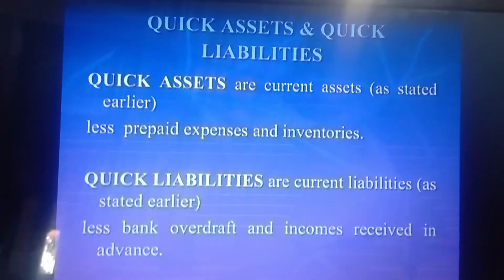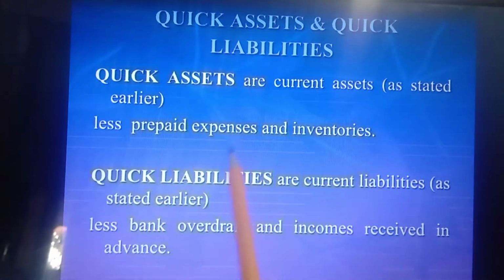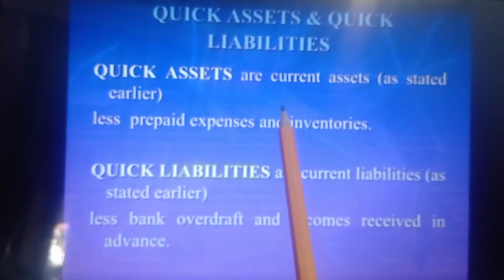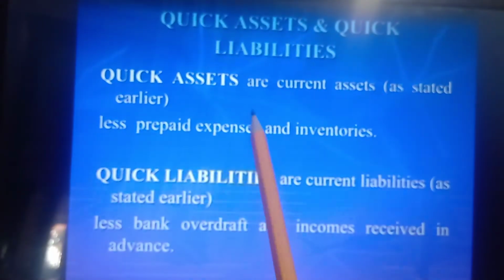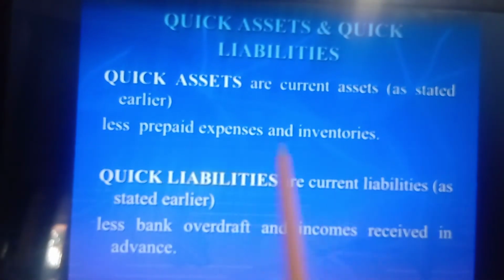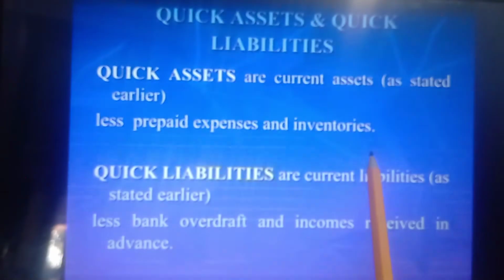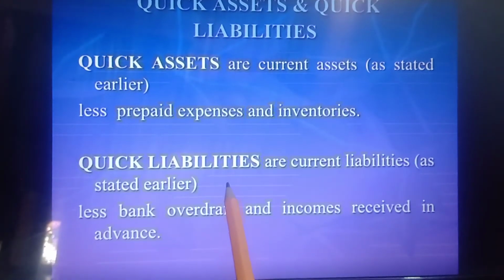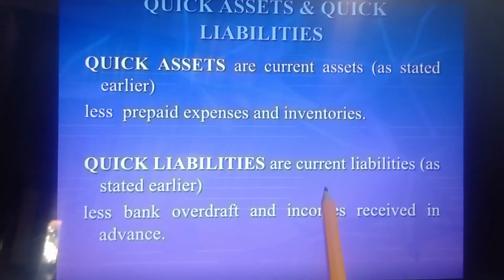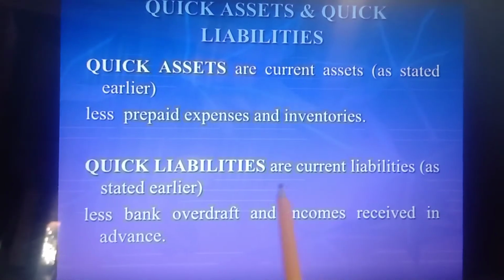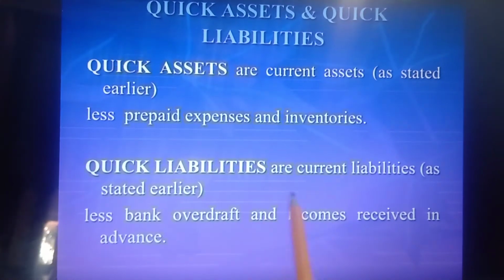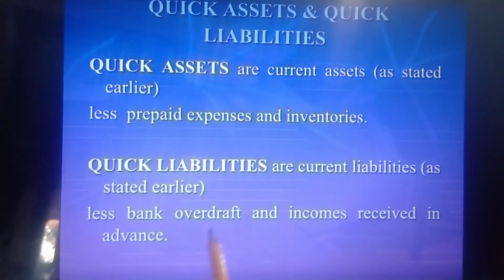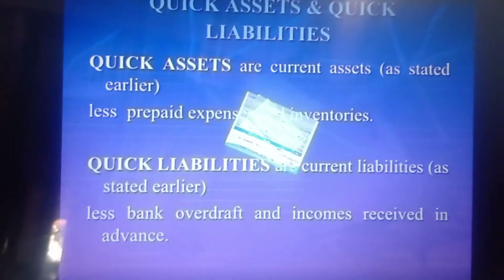For quick assets, as I told you, you have to deduct prepaid expenses and stock from current assets. For liquid liabilities, you take current liabilities, but you have to deduct the bank overdraft.